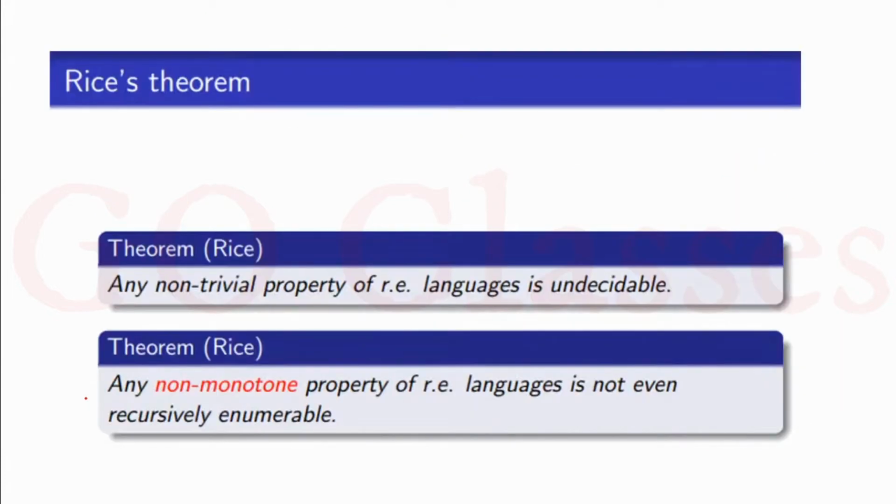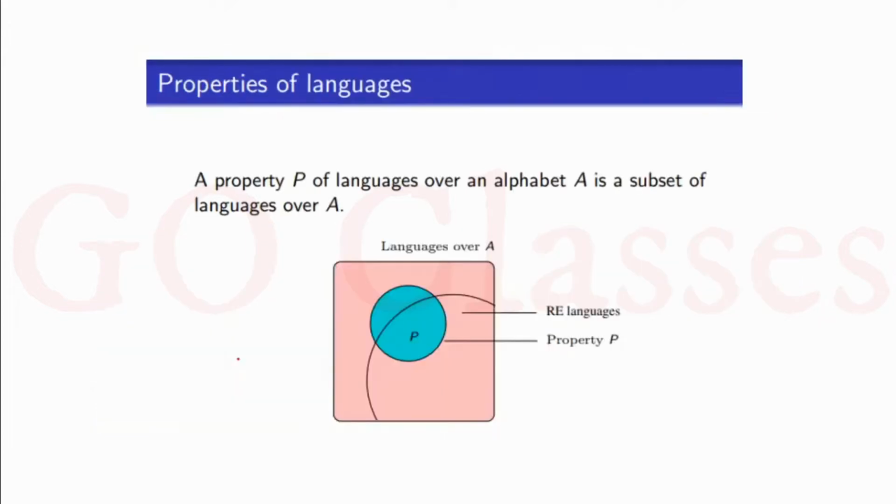Now we will start the actual things that we want to study. So this is the Rice theorem, and the Rice theorem says that any non-trivial property of RE languages is undecidable. Any non-monotonic property of RE languages is not even recursively enumerable. So this we need to see. First of all, what is a property of a language? In this Rice theorem, there are a few things that we need to see.